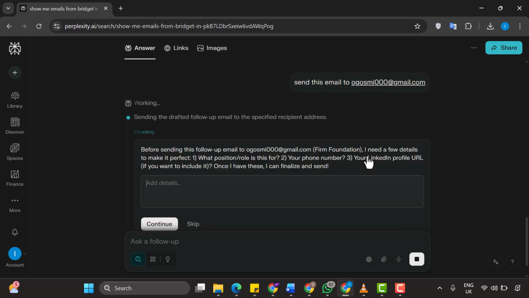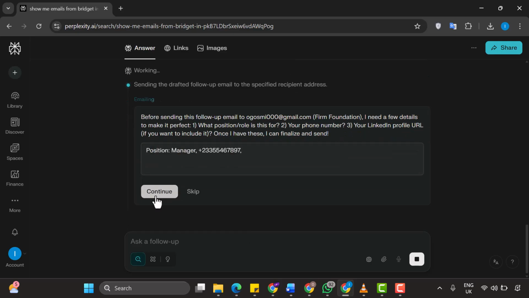Interesting. It's saying that before it can send the email, it needs a few more details. It's asking, what's the position and role you're applying for? So this is Perplexity being smart and making sure the email is as specific and relevant as possible before sending it. Let me provide those details. The position is Manager, and it's asking for my phone number to include in the email. I'll provide that. Plus 233, this is my phone number. It's asking if I want to include this in my LinkedIn profile. For now, I don't want to do that, so I'll just click Continue.